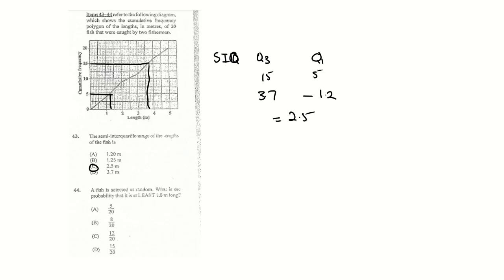The fish is selected at random. What is the probability that it is at least 1.8 meters long? 1.8 is somewhere here.